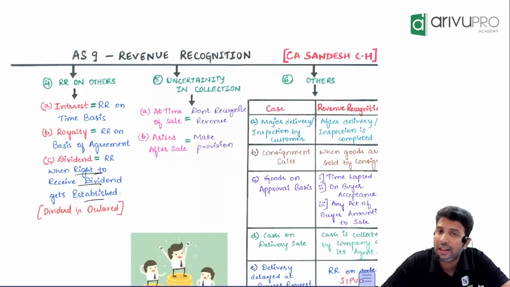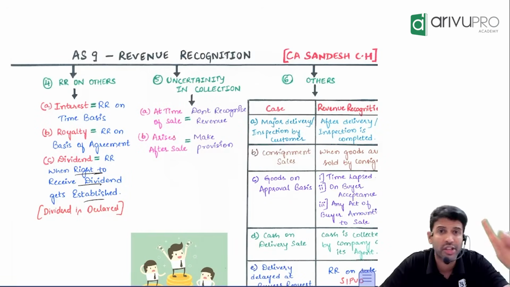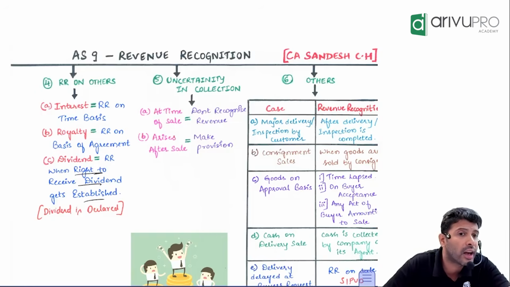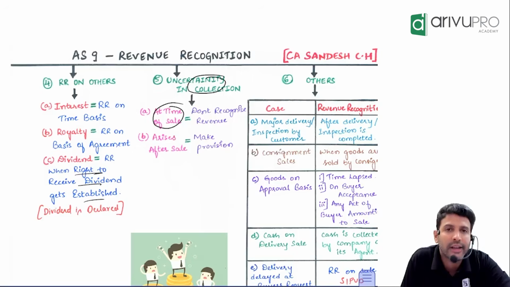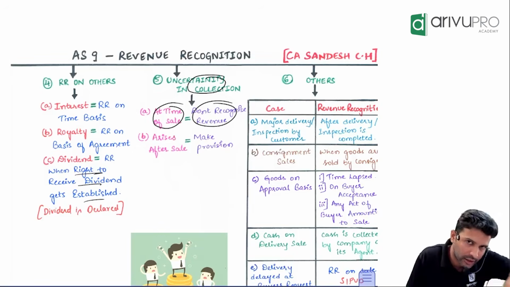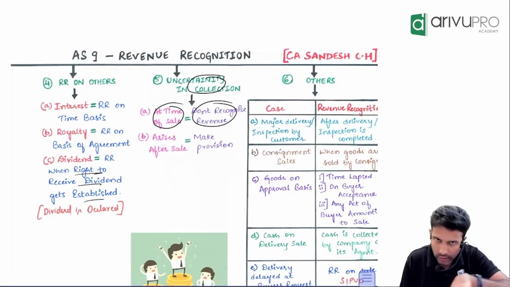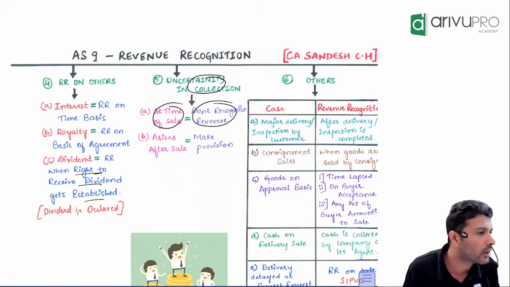Alright. Sir, one of the criteria for revenue recognition is there should not be any uncertainty in collection. If uncertainty is there at the time of sale, if you have any uncertainty in collection, you should not recognize revenue. Till that uncertainty is cleared, till you get that confidence, you should not recognize revenue.